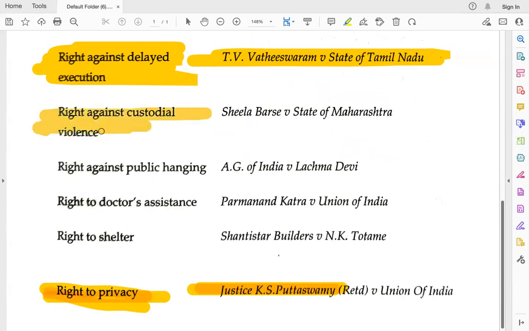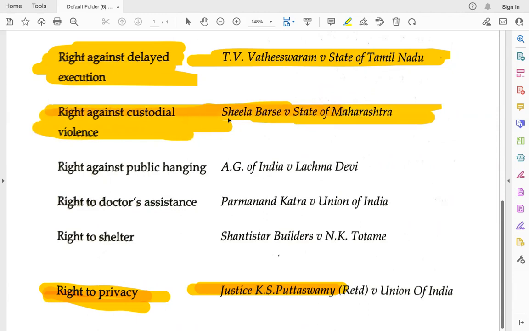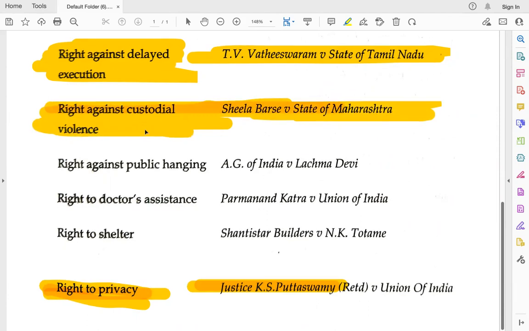Right against custodial violence. Nobody can face police violence or some kind of custodial violence when they are in the custody of police or any kind of judicial custody. So right against custodial violence was decided in Sheela Barse versus State of Maharashtra. Please do remember the Sheela Barse case was decided in 1983, right against custodial violence.